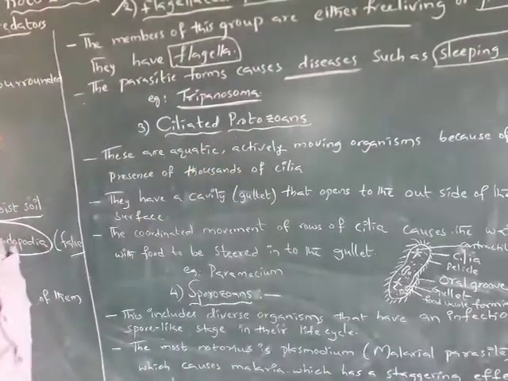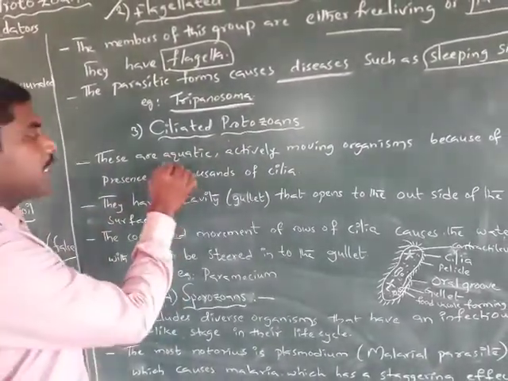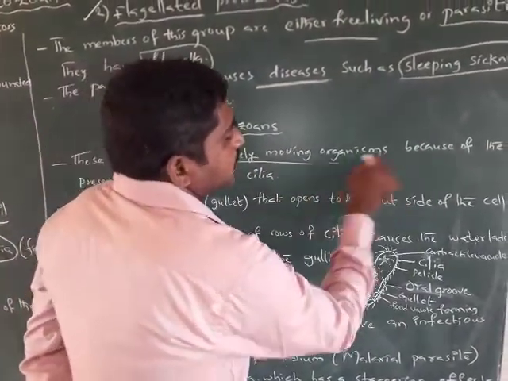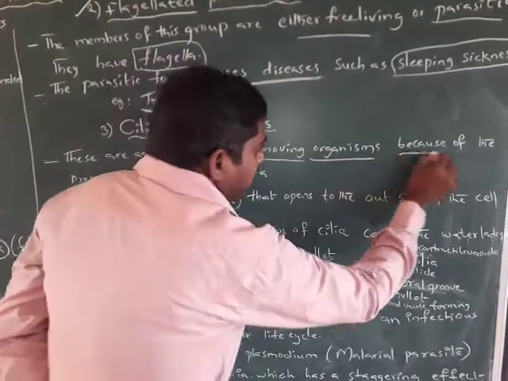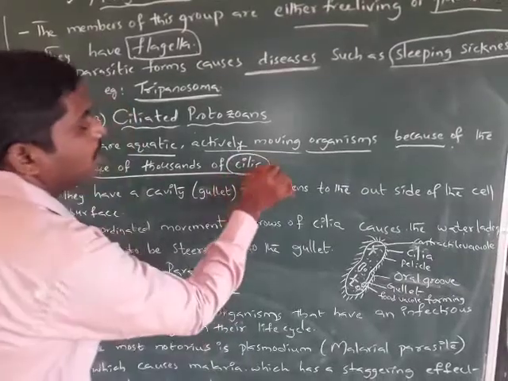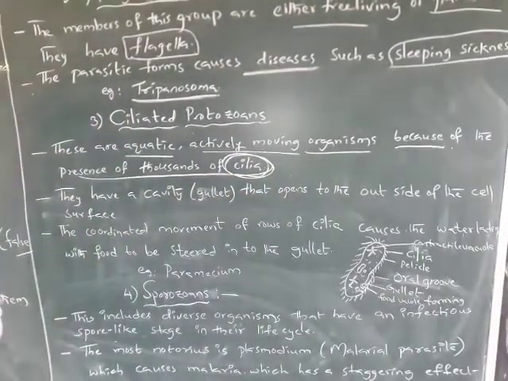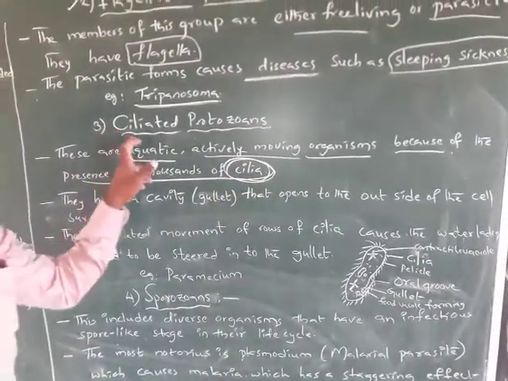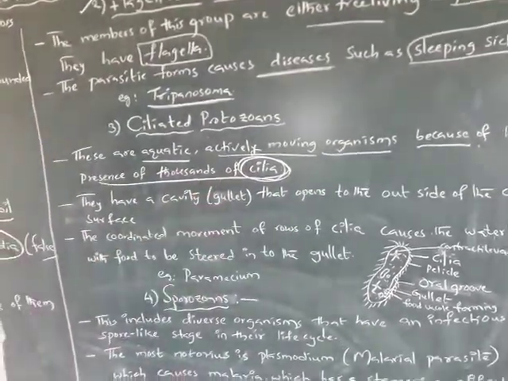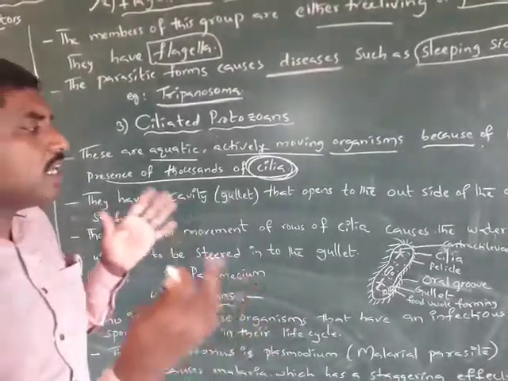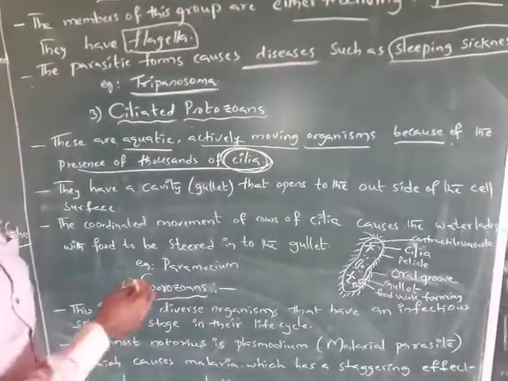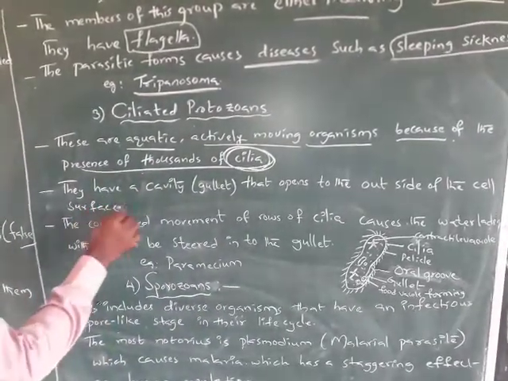Ciliated protozoans are aquatic and actively moving organisms because of the presence of thousands of cilia. That's why we call them ciliated protozoans. What is the main function of the cilia? It is used to move from one place to another, and also to search for food material.